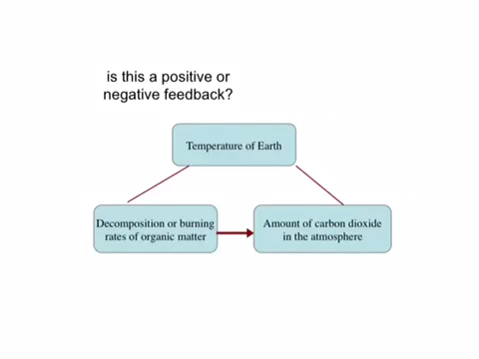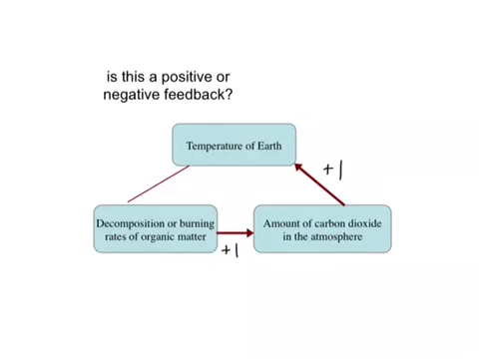As the amount of carbon dioxide in the atmosphere goes up, we also expect the temperature of the Earth to go up. So again, we could represent this as an arrow, and I haven't forgotten to assign both of these +1s. So what happens to the decomposition or burning rate of organic matter as the temperature of the Earth goes up?